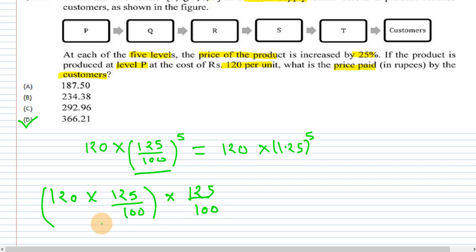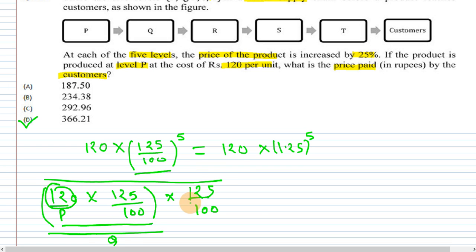So now it will be multiplied by 125 by 100, because that amount was at level P, and after passing from P to Q, it became that whole amount. Now this was the amount at Q, and moving from Q to R, there will be an increment of 25%, so we just multiply by 125 by 100. Now at R this will be the amount, and further it is passed to S, so again we multiply by 125 by 100.